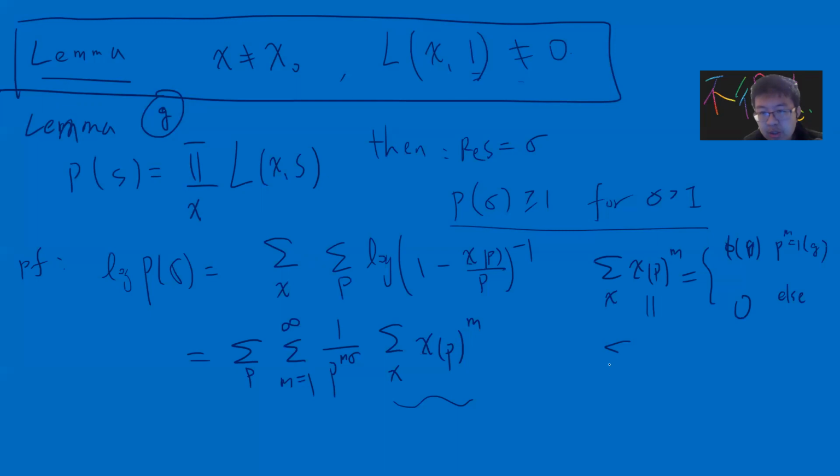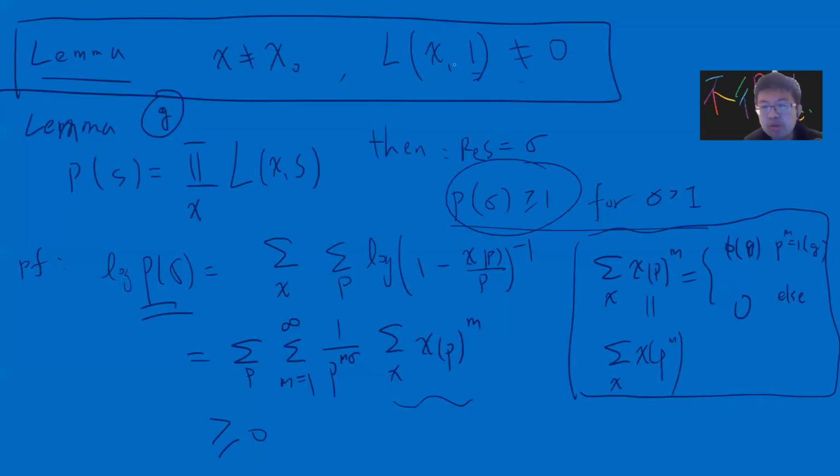The reason is that you can use group representation to prove this sum over chi of chi(p to the m). But actually you don't need to worry, because this guy is always positive, greater or equal to 0. Which tells you that P(sigma) must be greater or equal to 1. So the proof is done. Very simple.